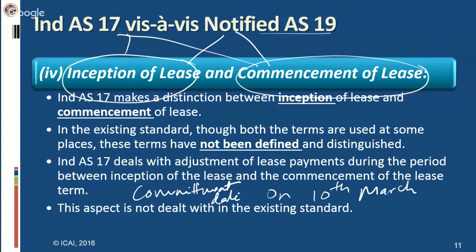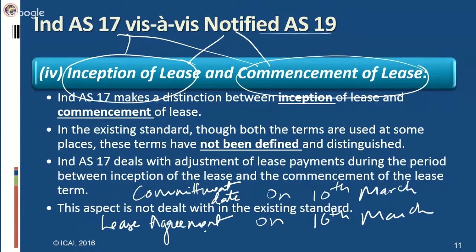This is the commitment date. The lease agreement has been drafted and signed on today's date, that is 16th March. And as per the lease agreement, the lease starts from 1st April. So, of these two dates, 10th March and 16th March, the earlier will be considered as the inception of the lease. So the inception of the lease will be considered as 10th March.